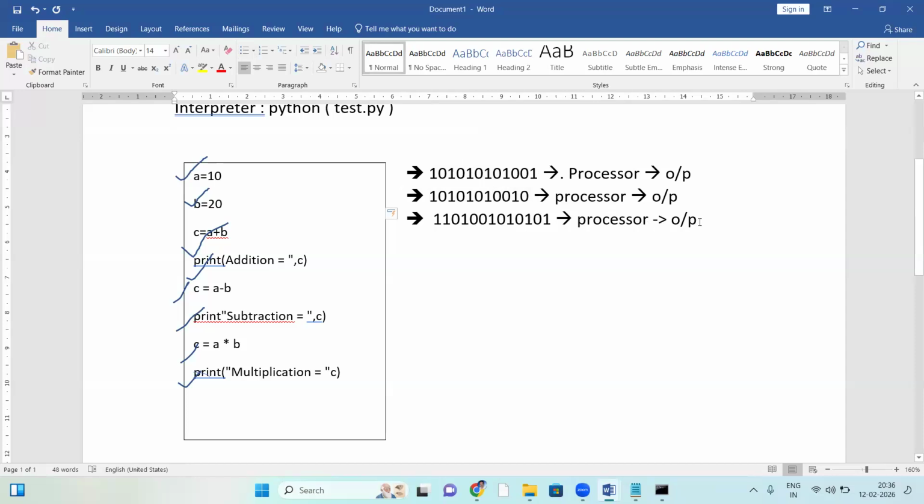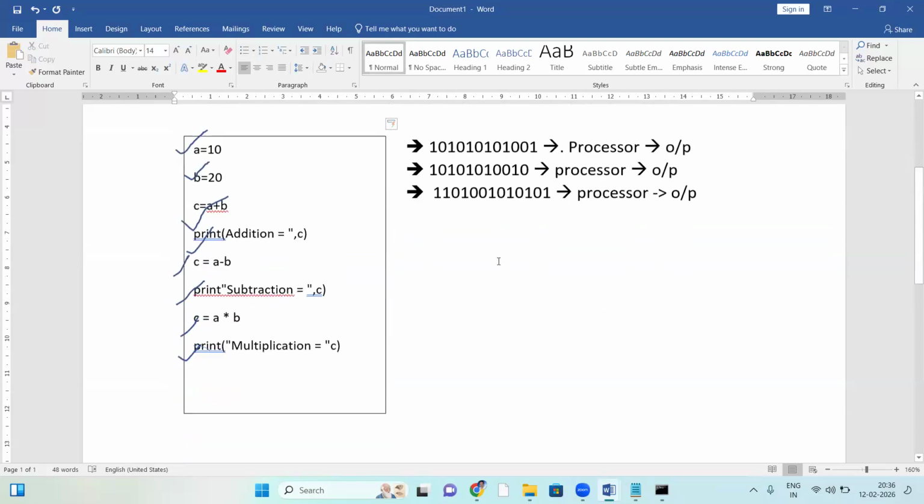But this binary code will not be stored anywhere. The binary code is not stored anywhere. So this is the working of the interpreter. Now let us see the compiler.